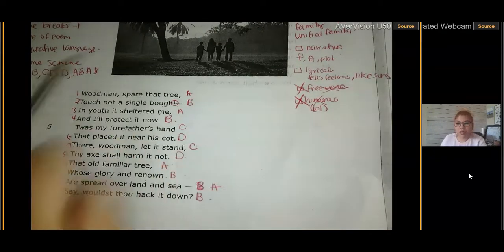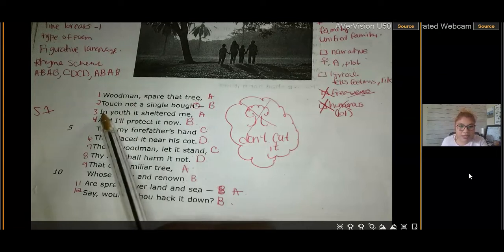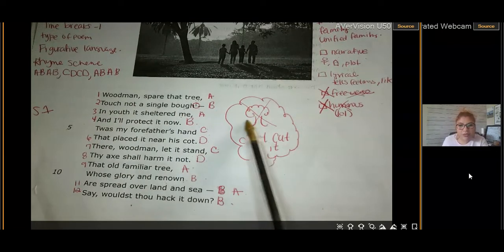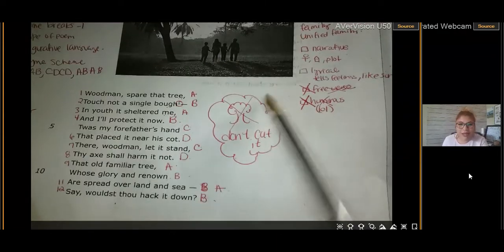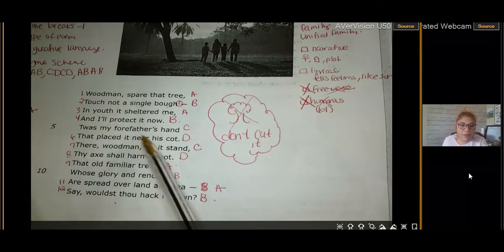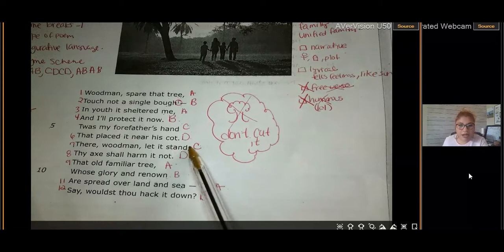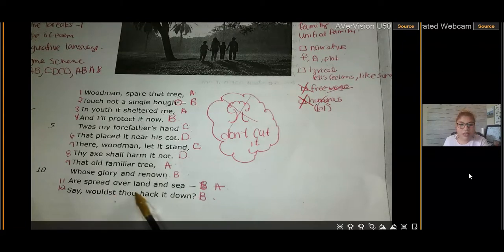So here, the speaker or the poet is expressing what? Okay, so look what it says. Woodman, spare that tree, touch not a single bough. So I drew a little tree and I put an X and put don't cut it. Why? Because he's saying don't touch a single branch from this tree. So he doesn't want anything to be touched. In youth it sheltered me and I'll protect it now. That was my forefather's hand that placed it near his cot. There, Woodman, let it stand, that thy axe shall harm it not. That old familiar tree whose glory and renown are spread over land and sea. Say, wouldn't thou hack it down?